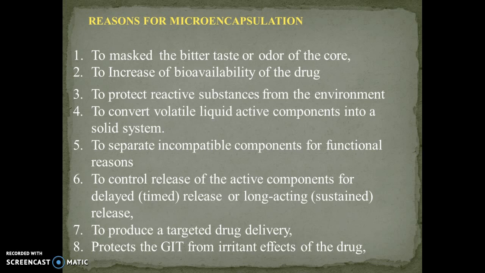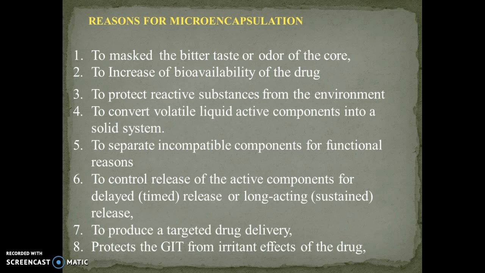Next one, to protect reactive substances from the environment. Certain drugs or active pharmaceutical ingredients or liquids are not stable to the environment. If the substance is susceptible to oxygen, it undergoes oxidation. If certain materials are not stable in air or light, they may be protected by means of microencapsulation techniques.